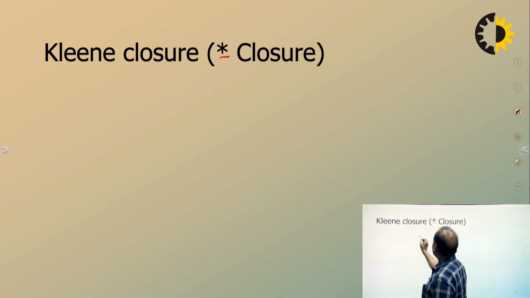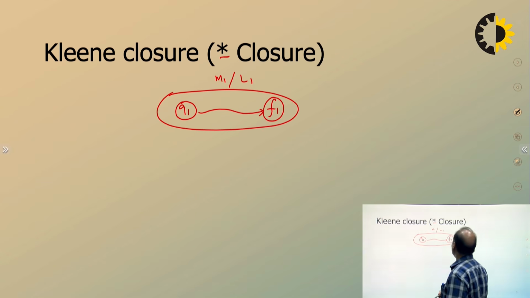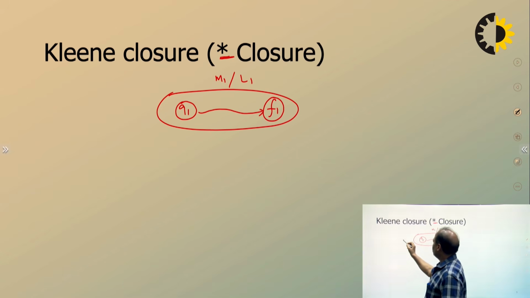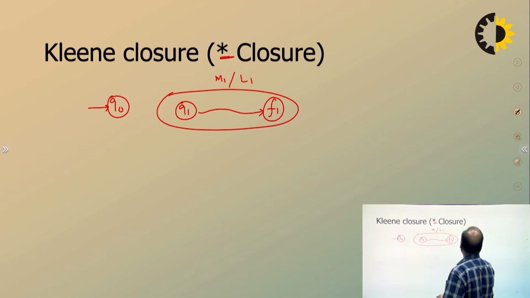So let's see, this is a machine, let's say machine number 1, and it is accepting L1. Its starting state, let's say Q1, and its final state, let's say F1. Now, in order to get its repetition, what you will do is take a new state as a starting state, and then take another state as a final state. 2 additional states we are going to include over here, right?